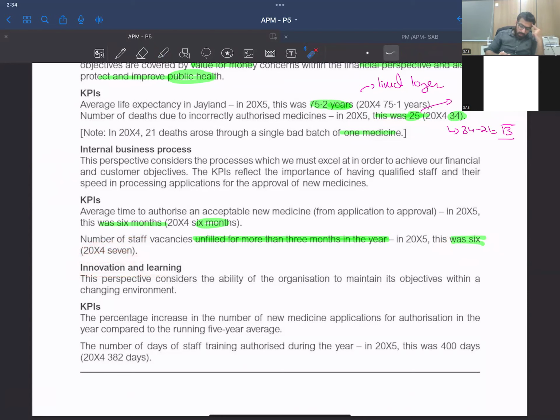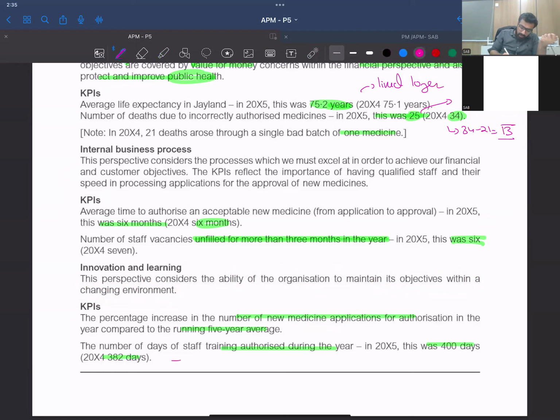Now, innovation and learning. This perspective considers the ability of the organization to maintain its objectives within the changing environment, right? So the number of new medicines, that can only be the innovation this could have brought, right? In the year compared to the running 5-year average, the number of days of staff training. So it was 400 days, 382 days.